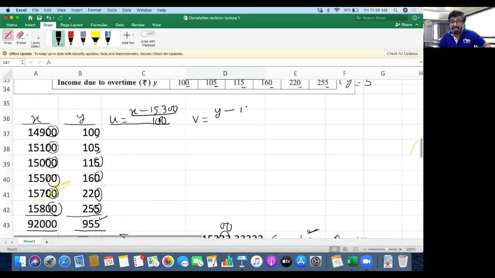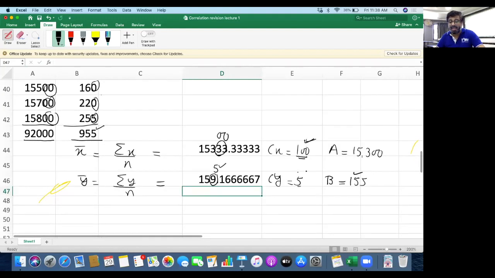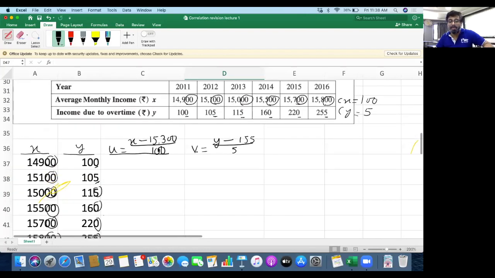So y minus 155 divided by common factor of y, cy is 5. So u will be obtained as x minus a, 15,300, divided by cx, 100. V will be obtained as y minus b, 155, divided by cy, that is 5. Okay. I'll unmute everyone, and if anyone is not clear with this, then you let me know.